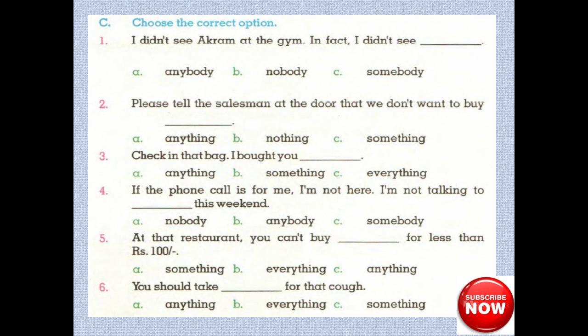Choose the correct option. I didn't see Akram at the gym. In fact, I didn't see anybody. Please tell the salesman at the door that we don't want to buy anything. Check in that bag. I bought you something. If the phone call is for me, I'm not here. I'm not talking to anybody this weekend. At that restaurant, you can't buy anything for less than 100. You should take something for that cup. Now move on.